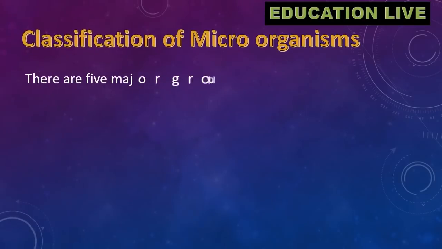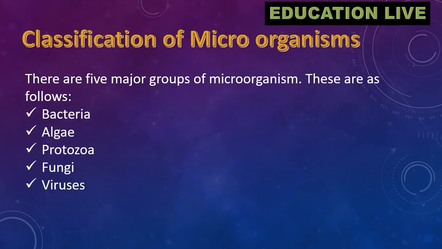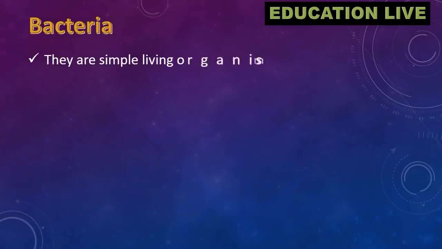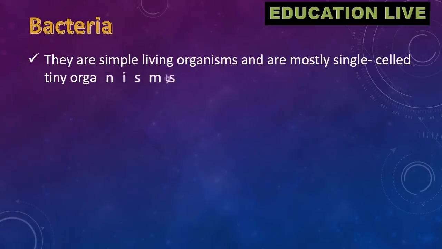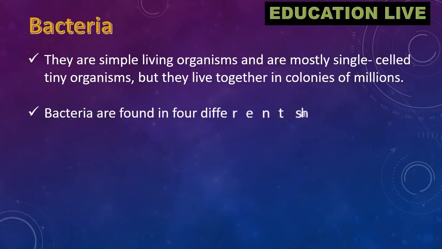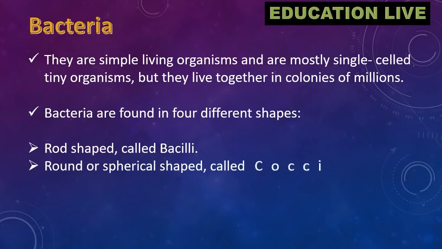Classification of microorganisms. There are 5 major groups of microorganism. These are as follows: bacteria, algae, protozoa, fungi, viruses. Bacteria. They are simple living organisms and are mostly single-celled tiny organisms, but they live together in colonies of millions. Bacteria are found in 4 different shapes.